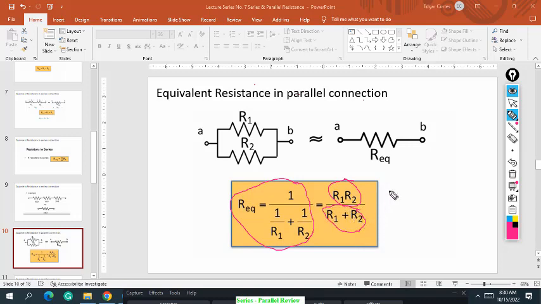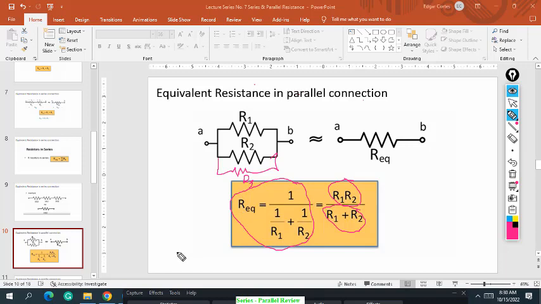I will not discuss the derivation, because this was already discussed in high school, but we have a general formula for this. The question is, what if R1 and R2 are in parallel with R3?